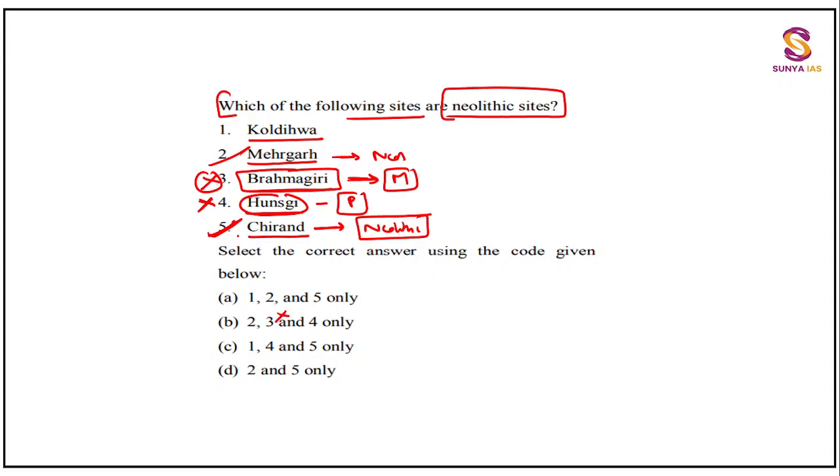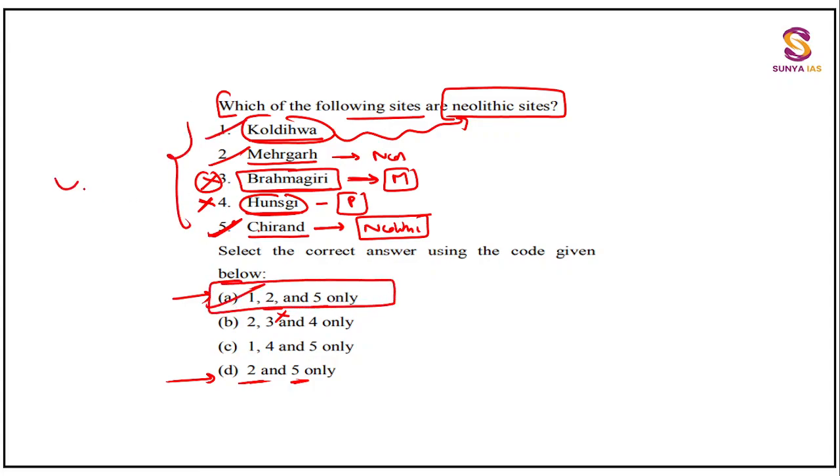You go with 2 and 5 are right. So 2 and 5 over here, 2 and 5 over here. So out of these statements, one is right. Now you know that 2 and 5 is also there, and Kodhilwa was also a Neolithic site. So 1 is also right. You will go with 1, 2, 5, guys. This will only happen when you will have some information fixed with yourself.